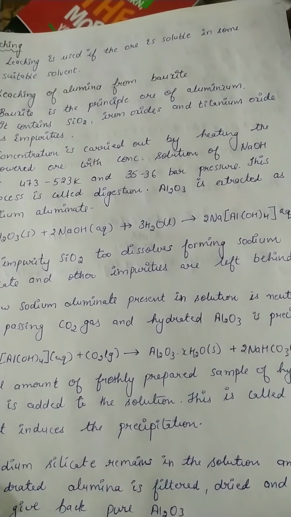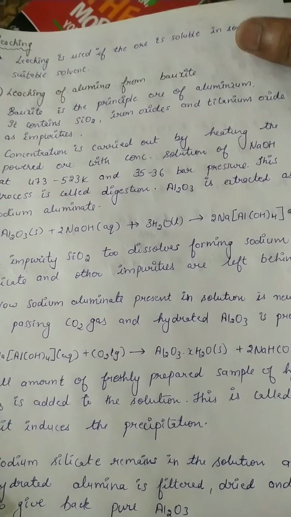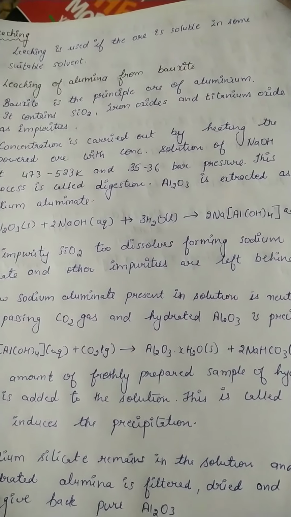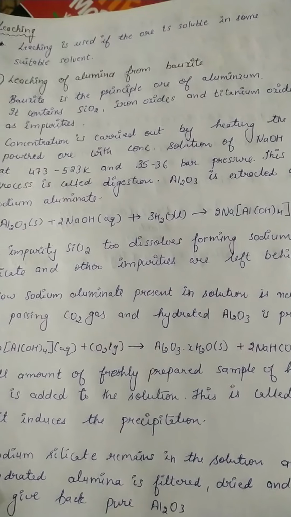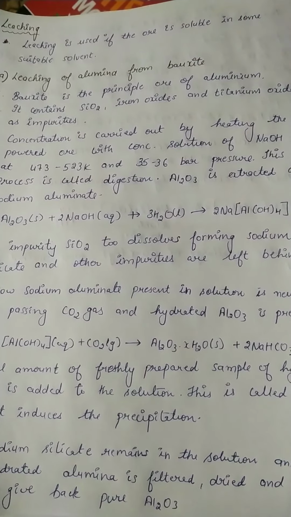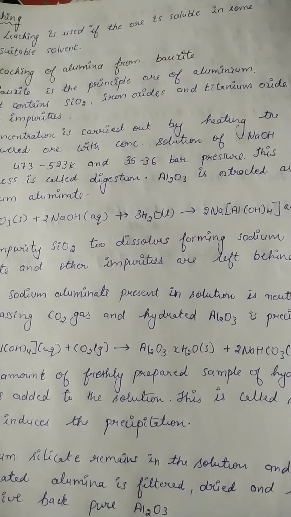Bauxite is the principal ore of aluminium. It contains silicon dioxide, iron oxide and titanium oxide as impurities. First of all, the bauxite is treated with concentrated NaOH.